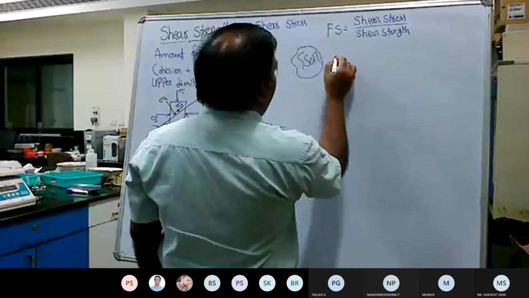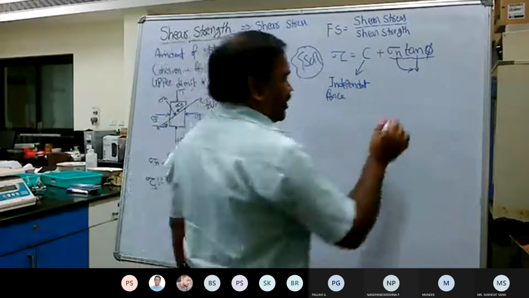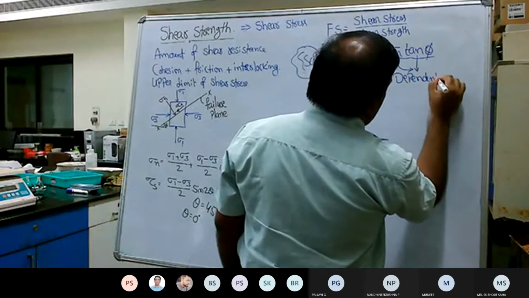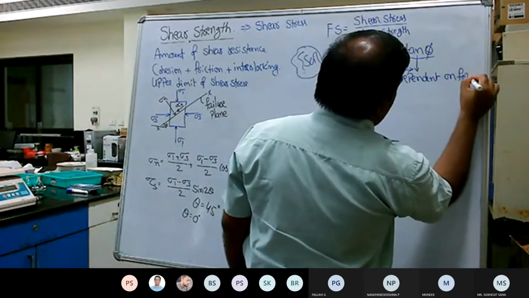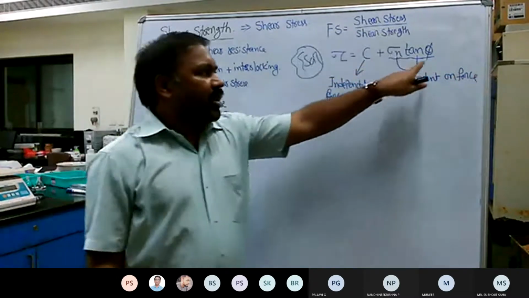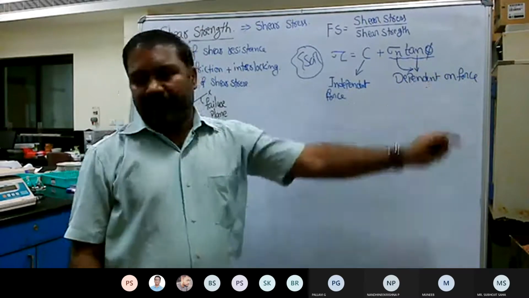Now if you look at these two terms, there is one prominent observation that we can make: cohesion is independent of the applied force. Cohesion is independent of applied force, because this is an independent equation, while the tan phi, the frictional force, is a function of the applied normal stress. That means the friction is dependent on the applied force.